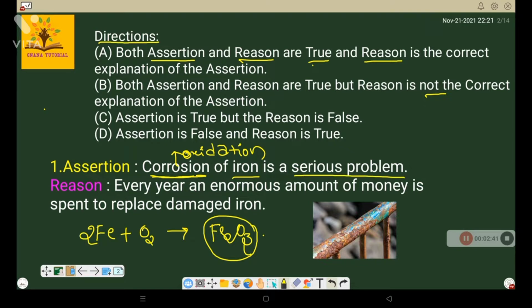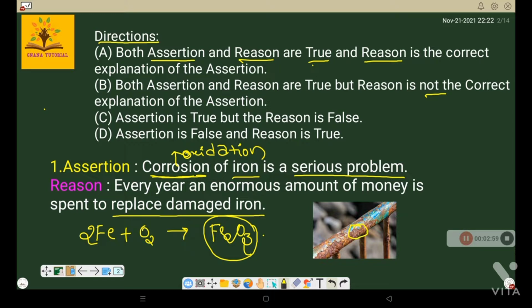The reason is: every year an enormous amount of money is spent to replace damaged iron. See here in this diagram, we can see some amount of iron is damaged. That is absolutely true.